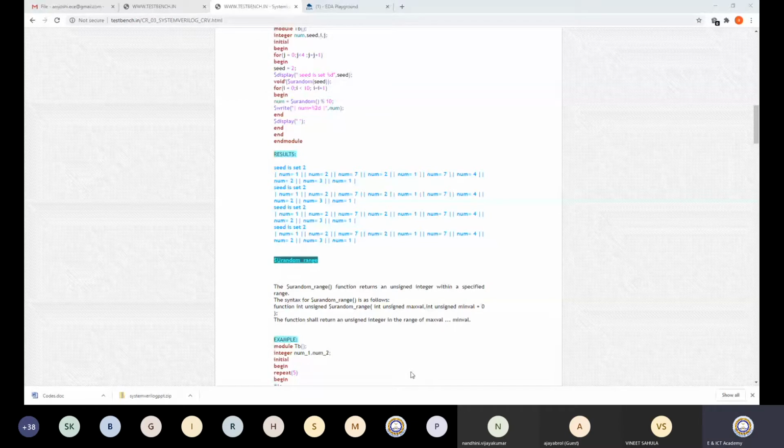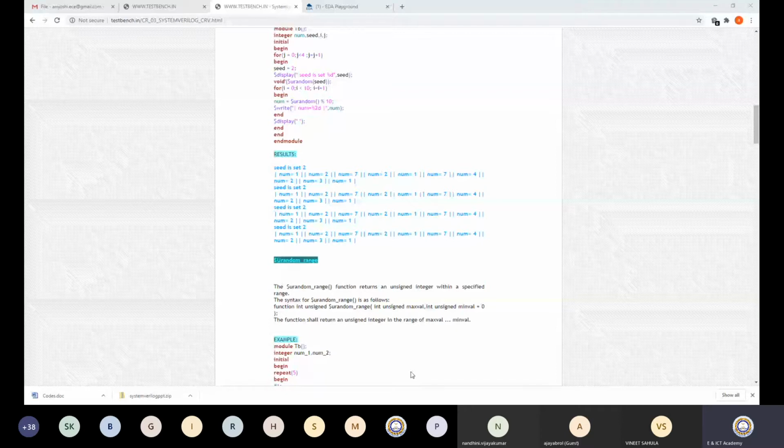So Harsha is asking what is the difference between $random and randomize. Functionality wise, both are the same. $random is usually applied to one particular variable. If I want to randomize a variable, then I will use $random. Randomize is usually used with some particular class handle.